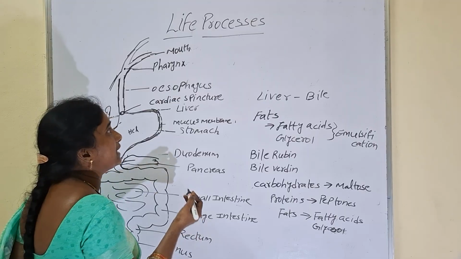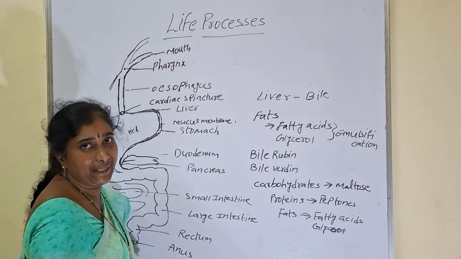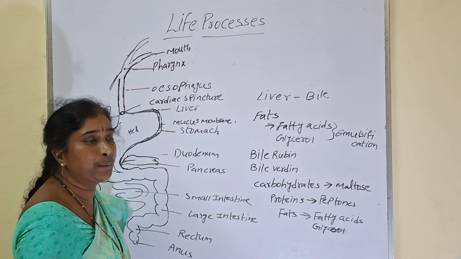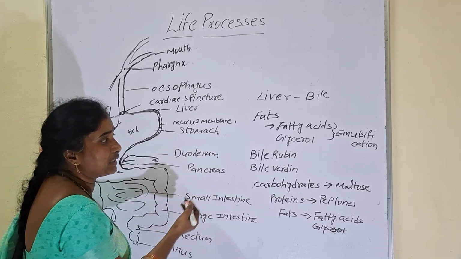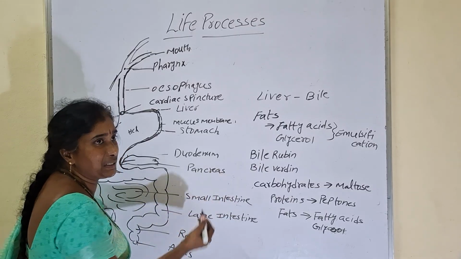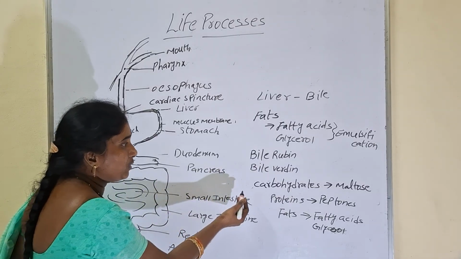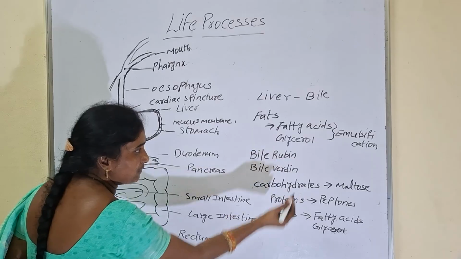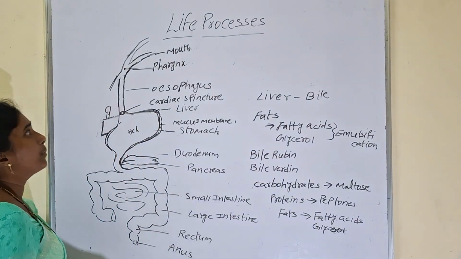So this saliva contains an enzyme called salivary amylase. This is also called ptyalin. The enzyme is helpful to digest carbohydrates. 40 to 50% of carbohydrate digestion will be completed in our mouth itself. After digestion, carbohydrates will be converted into dextrins and maltose.